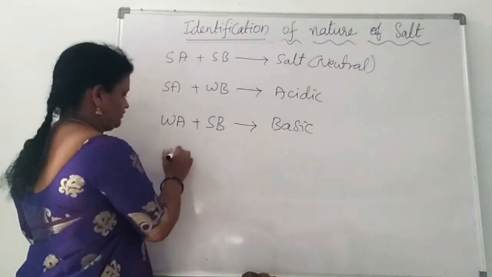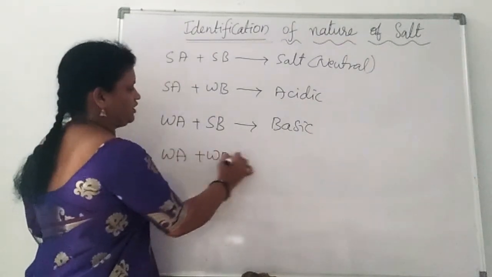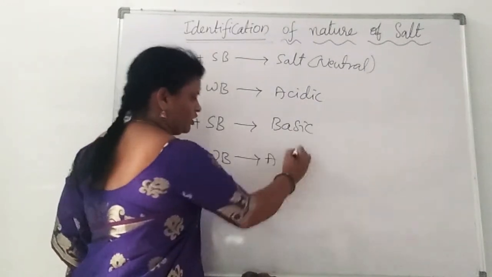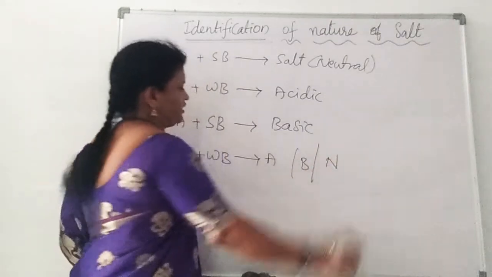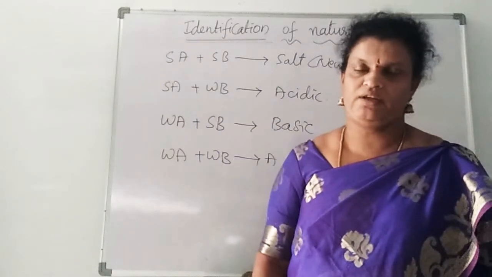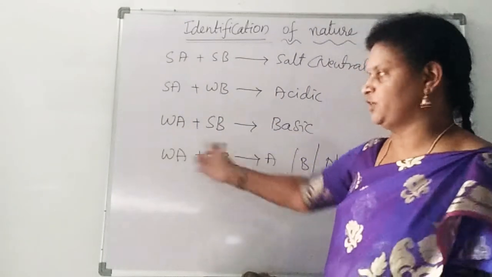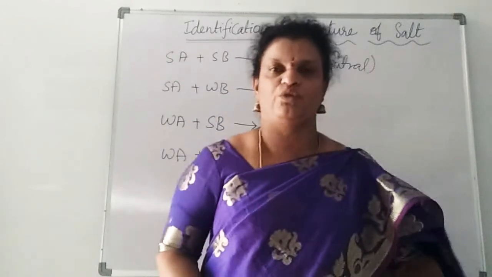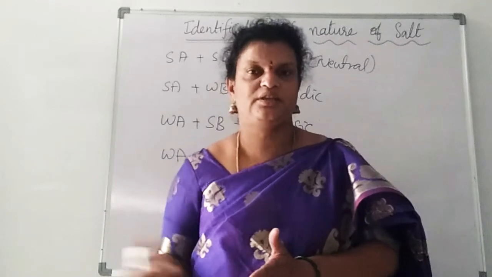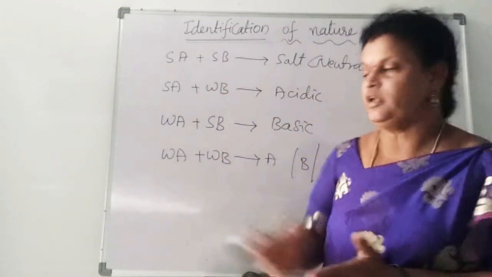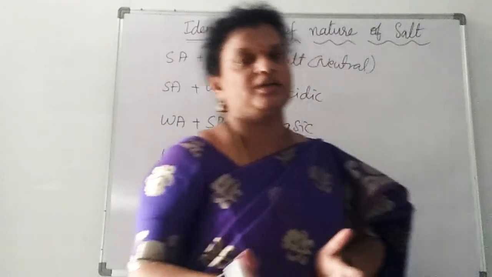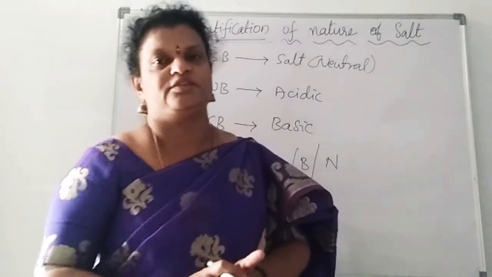If the salt is produced from a weak acid and weak base, that will be either acidic or basic or neutral. Why are we saying this? Because it depends on the concentration of the acid or base we have taken. Since both are weak, if the acid concentration is more, the salt will become acidic. If the base concentration is more compared with the acid, then it will be basic. If both the concentrations are equal, then it will become neutral. We can't say exactly whether it is neutral, acidic or basic. It depends on the concentration of the acid and base.